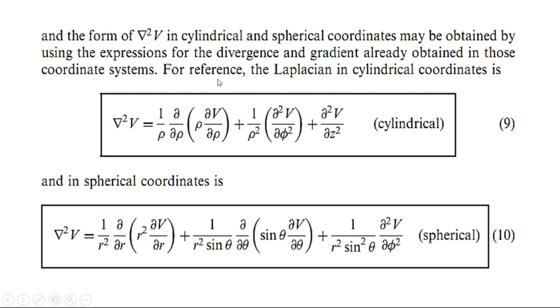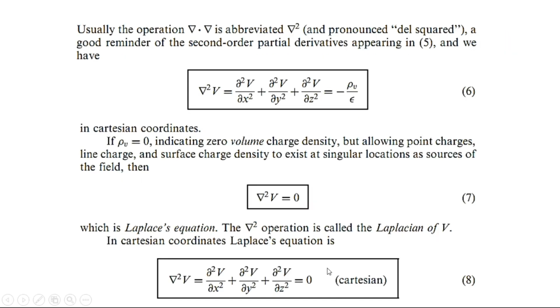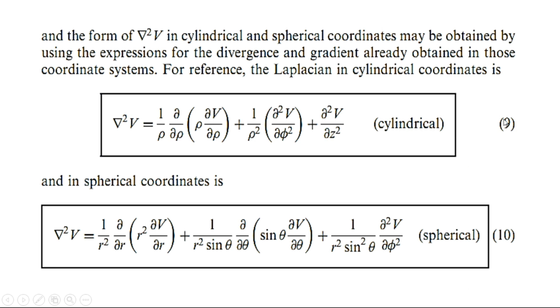For reference, the Laplacian in cylindrical coordinates is del square V is equal to this thing, which is expressed in cylindrical coordinate system, and in spherical coordinates the Laplacian is represented by this equation. So these are actually the representation of Laplace's equation in Cartesian coordinate system, cylindrical coordinate system and spherical coordinate system. So these were actually the derivations of Poisson's and Laplace's equation.